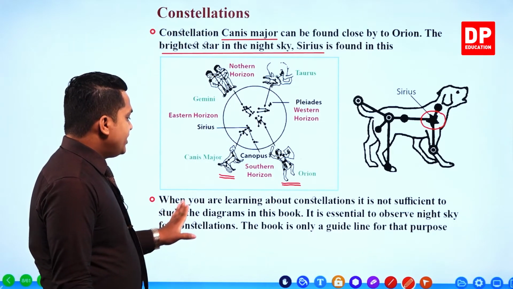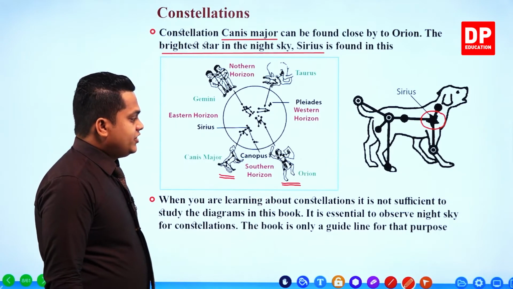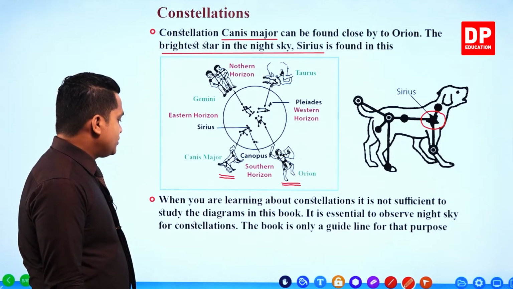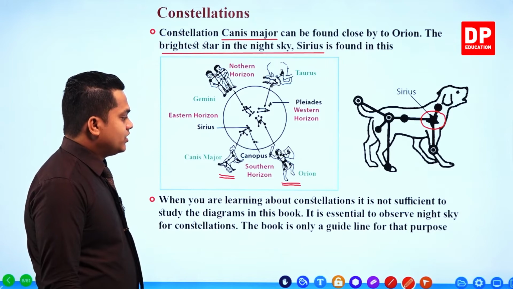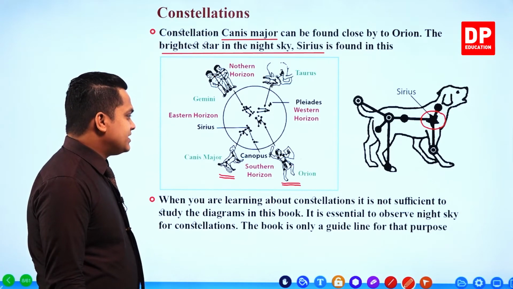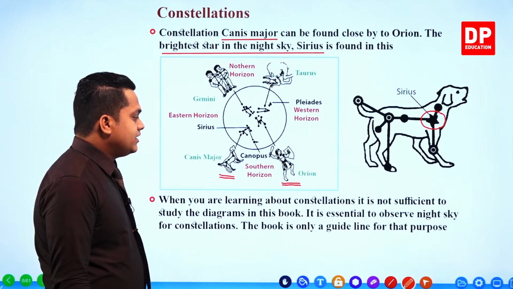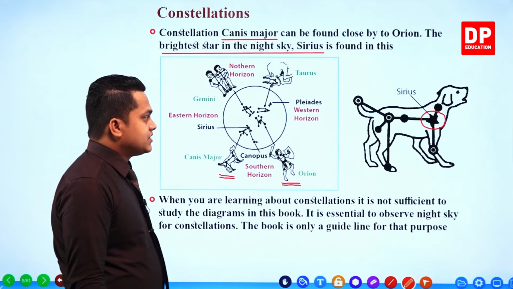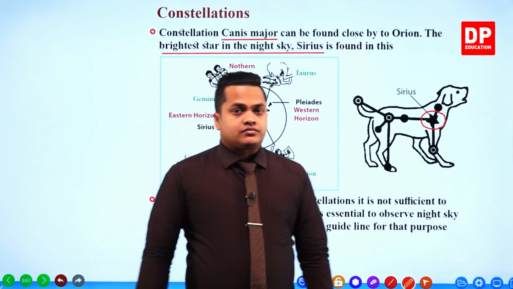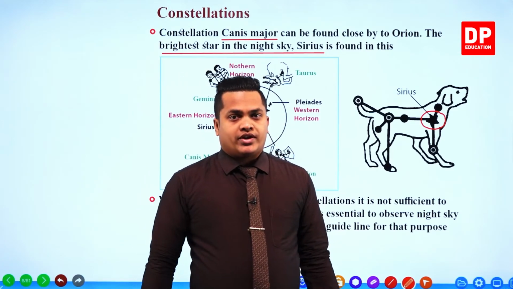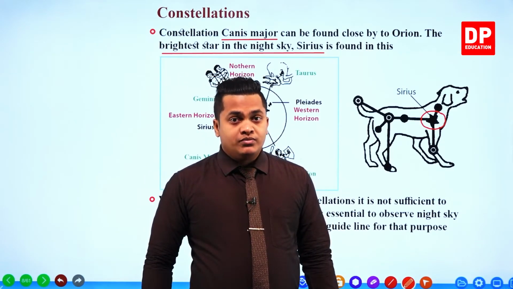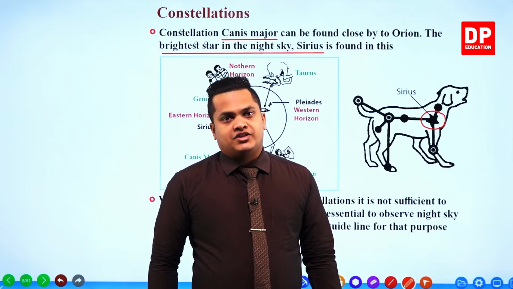When you are learning about constellations, it is not sufficient to study the diagrams in this book. It is essential to observe the night sky for constellations. The book is only a guideline for that purpose. It's very important to observe these constellations, my dear children.